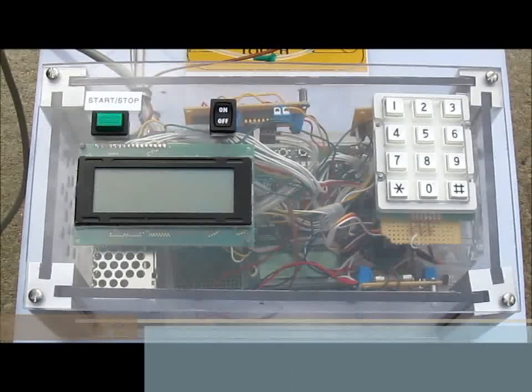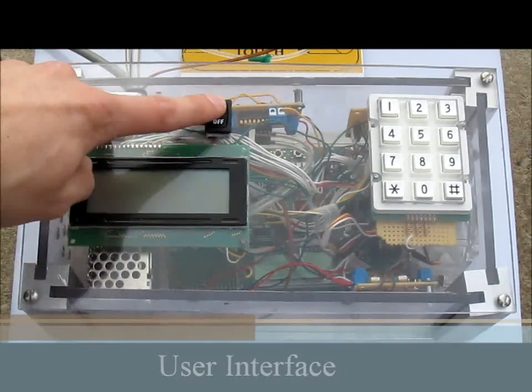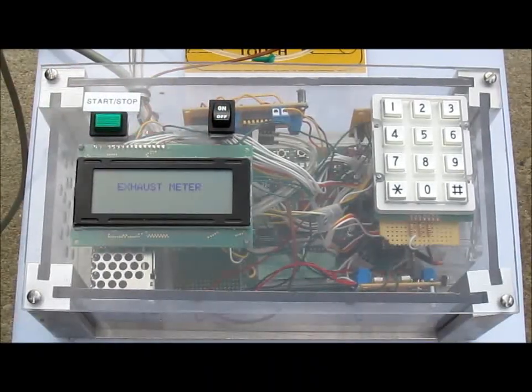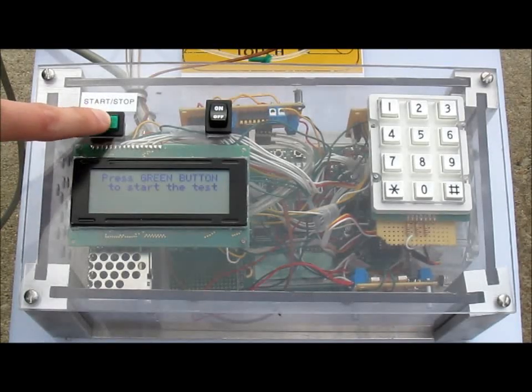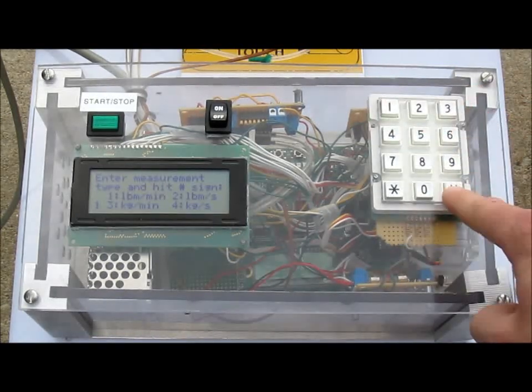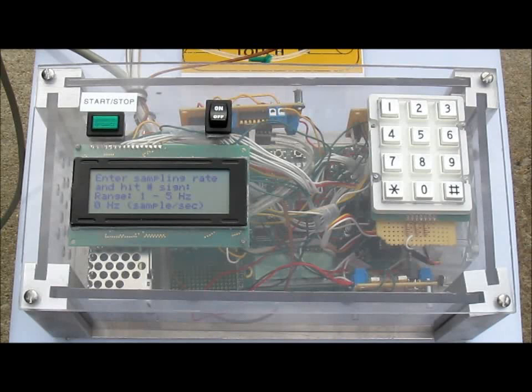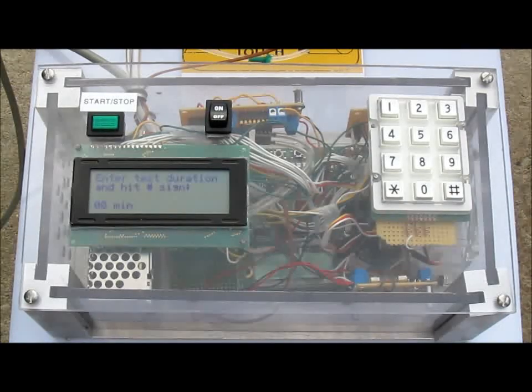We will now demonstrate how to properly start a test. First, the system is turned on by putting the power switch into the on position. Next, the system will prompt the user to press the green start-stop button. The next screen will prompt the user to select the preferred unit of measure for the mass flow rate. The sampling rate is then selected, and finally, the test duration is entered.